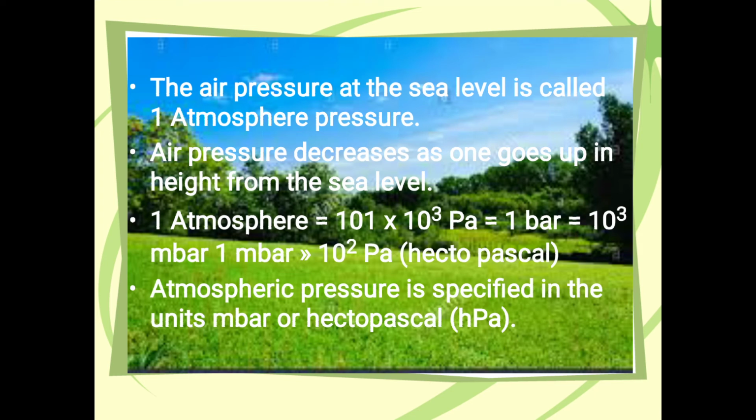Atmospheric pressure is specified in the units m bar or hectopascal, that is hPa.